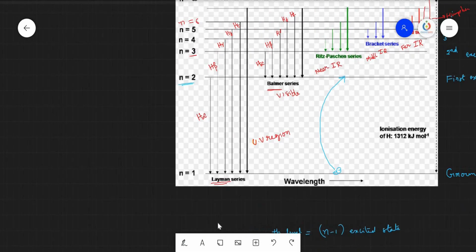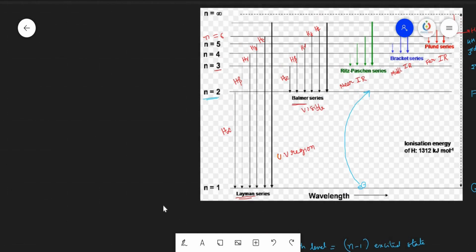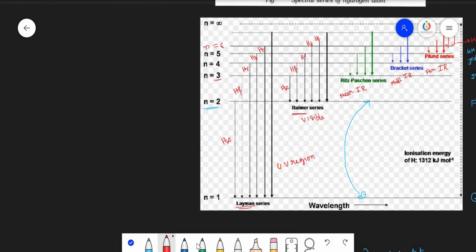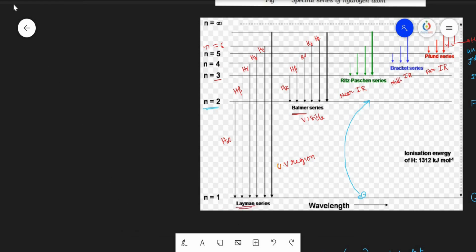Okay. So we can calculate the wave number of the different spectral lines using this particular formula. Now we are going to the most important content, that is energy diagrams.